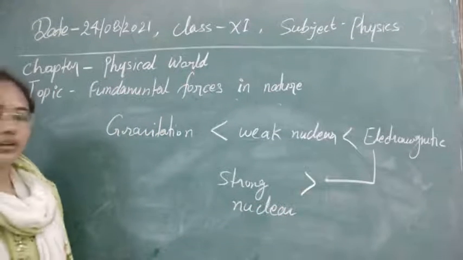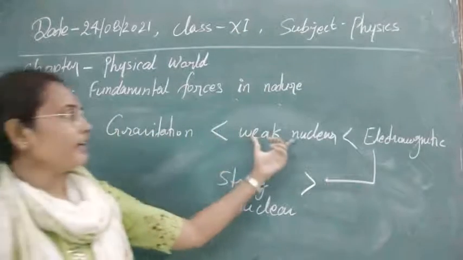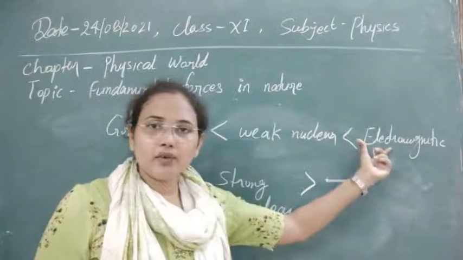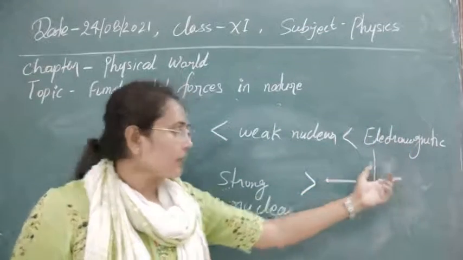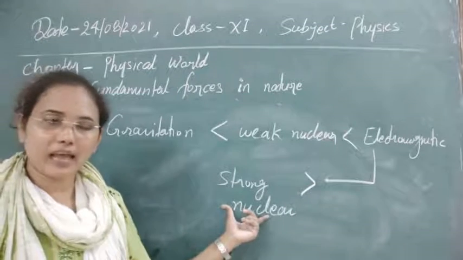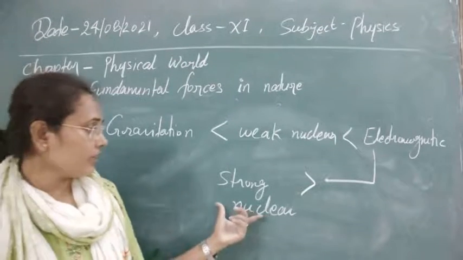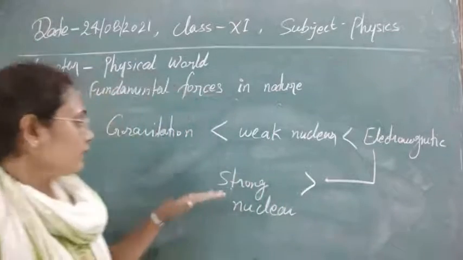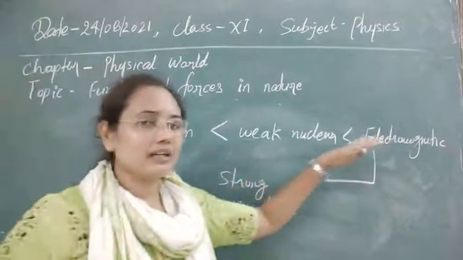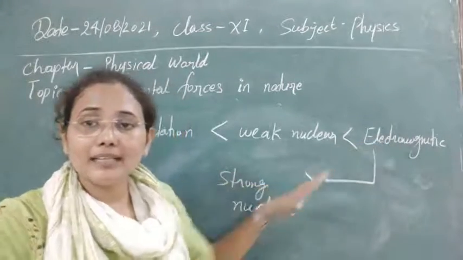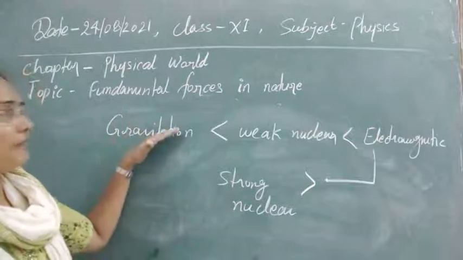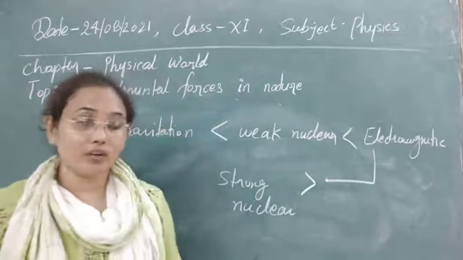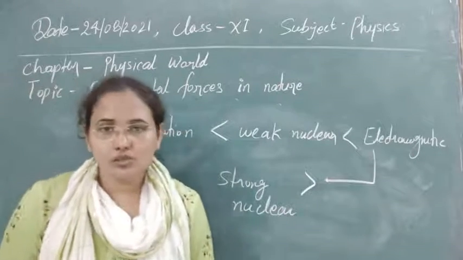Now you can see your arrow chart here. It means that weak nuclear force is greater than gravitational force, electromagnetic force is greater than weak nuclear force, and the strongest force ever in nature is the strong nuclear force. You can assume its strength by this data: this force is nearly 10^19 times greater than the electrostatic force, and 10^40 to 10^41 times greater than the gravitational force. So you can easily understand what kind of strength the strong nuclear force has.